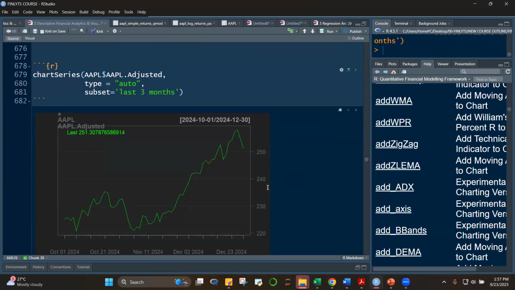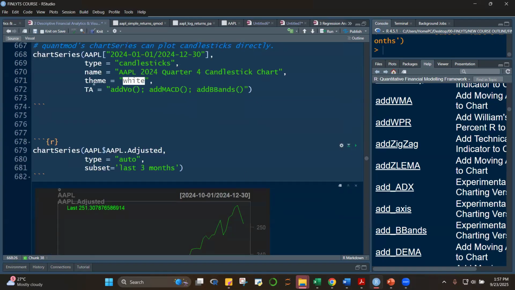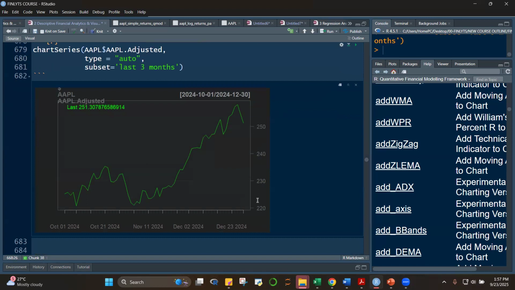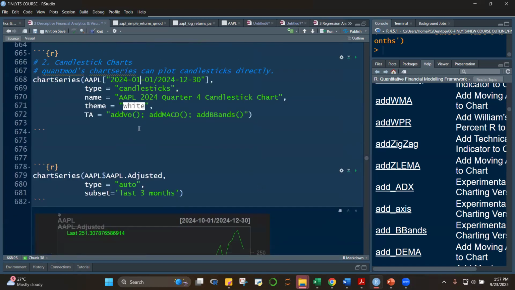Diba? Ang default, ang theme niya black. Hindi natin nilagay theme is equal to white. We didn't put theme is equal to white. And you can see here that the theme is actually black. So if I remove this, for example, I'll just comment this out, class. Asterisk, comment. Let's see what happens.